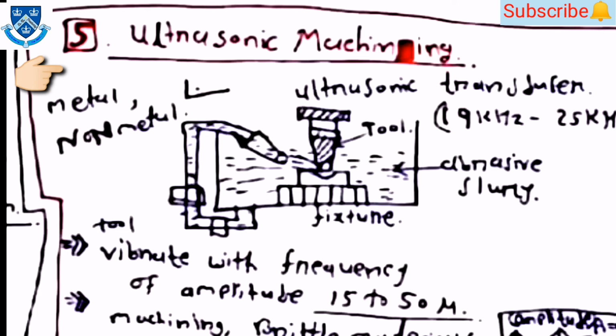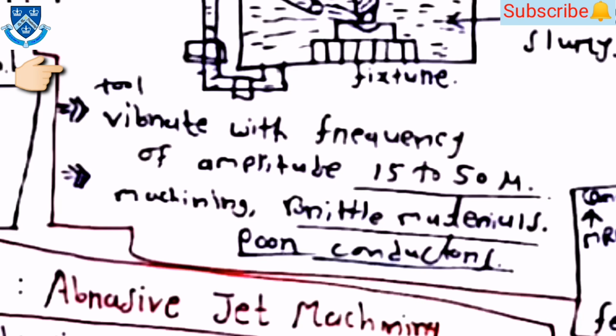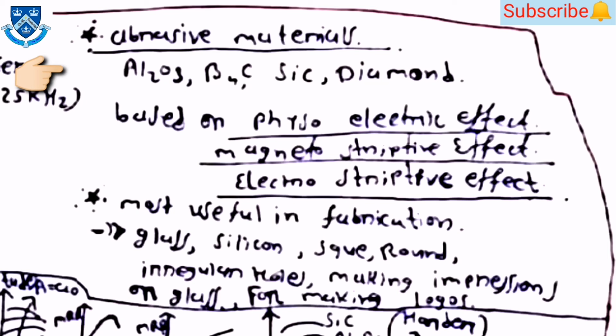Then after, ultrasonic machining. In this process, the tool vibrates with a frequency, with an amplitude between 15 to 50 microns. Then machining is for brittle materials and poor conductors. Then abrasive materials for the USM process are Al2O3, B4C, SiC and diamond. It is based on the piezoelectric effect, magnetostrictive effect and electrostrictive effect.